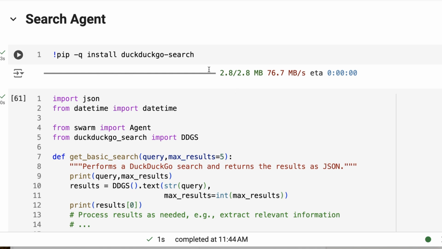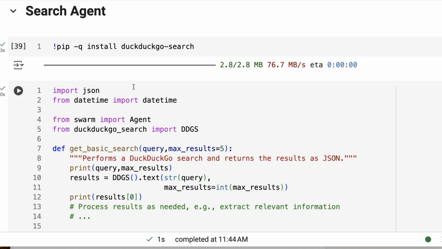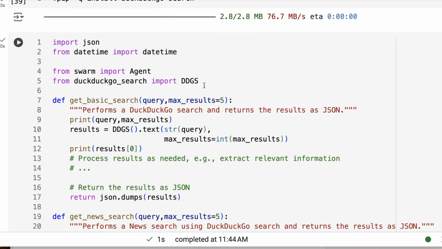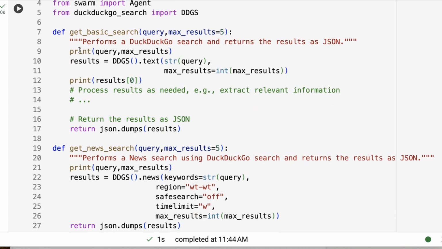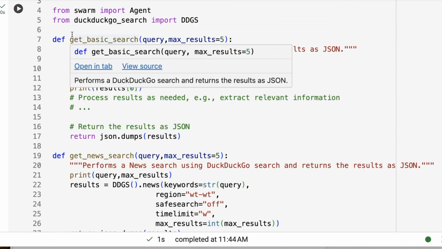All right. So the last one is a custom agent for doing search that I put together. This is just using DuckDuckGo search, a free search tool. I've made a couple of different tools here, and you could definitely flesh this out even more with custom search tools. But I've got two key searches here.